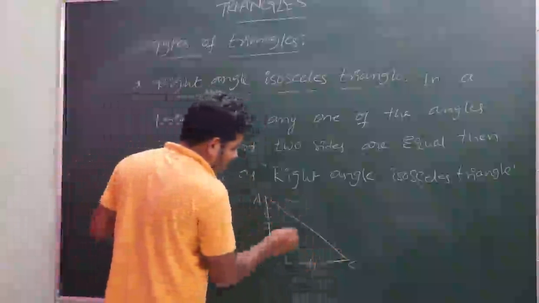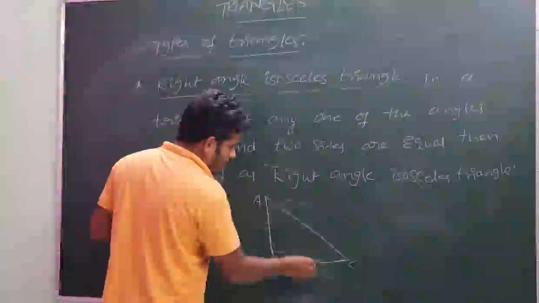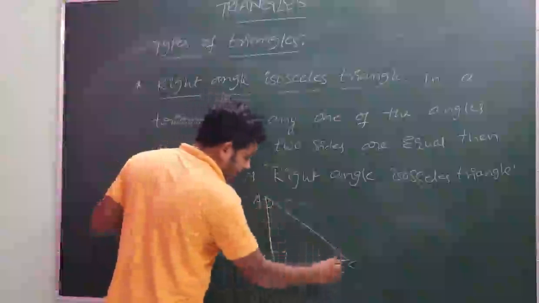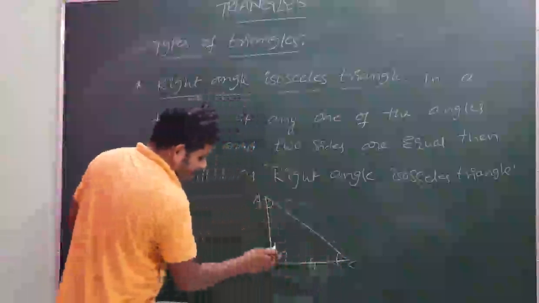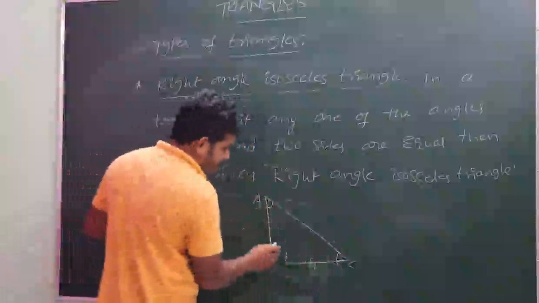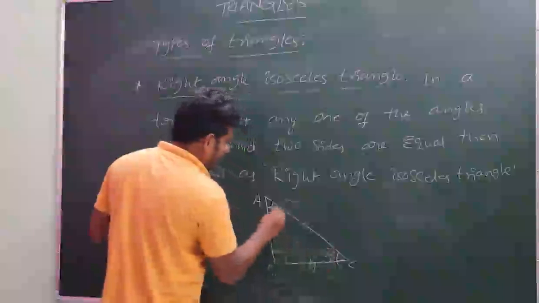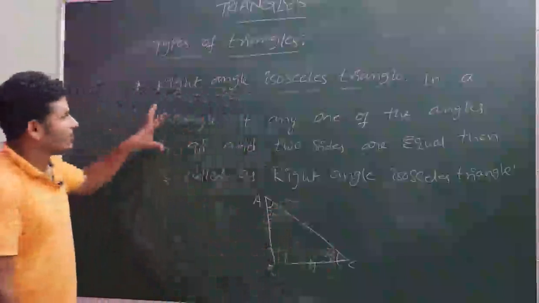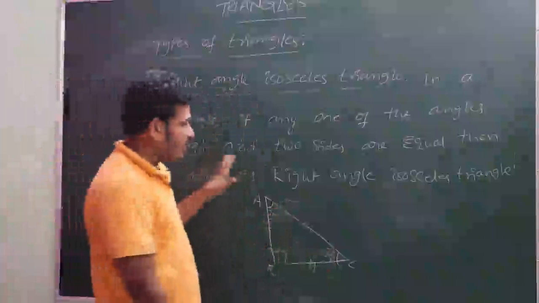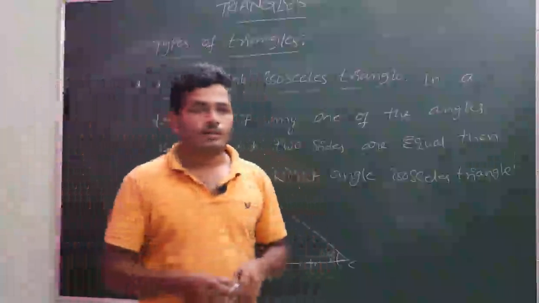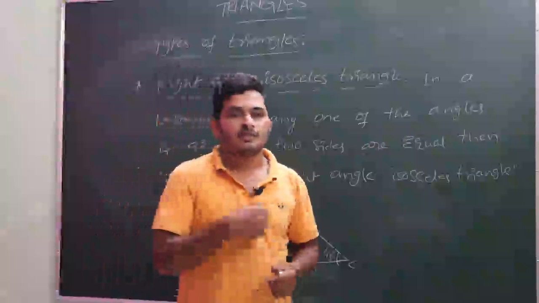BC's opposite angle is angle A, and AB's opposite angle is angle C. In this triangle, this angle is 90 degrees and the other two angles are 45 degrees and 45 degrees. So this is about the right angle isosceles triangle. So now let us see the properties of triangles. Properties means the characters of the triangles.